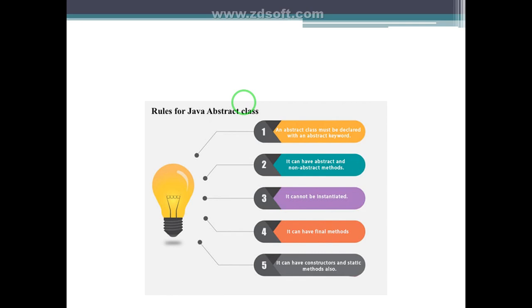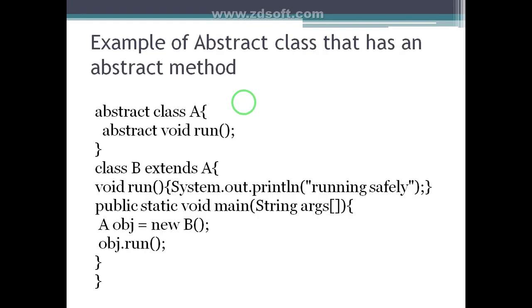So the rules for a Java abstract class: an abstract class must be declared with the keyword abstract. It can have abstract and non-abstract methods. It cannot be instantiated. It can have final methods. It can have a constructor and static methods also. Okay. This is a simple example for abstract class.